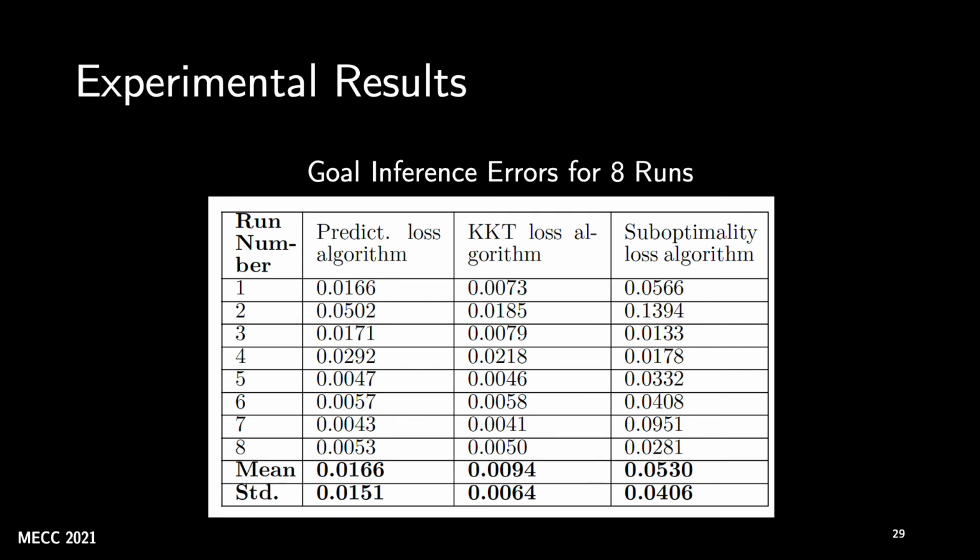We used Vicon for tracking the positions of the robots, so there is naturally some perception noise in the system. This table shows the absolute goal inference errors in meters, and as can be noted, the mean error for all the algorithms is between 1 centimeter and 5 centimeters, which is quite small. Therefore, our algorithm does work in the presence of noise as well.